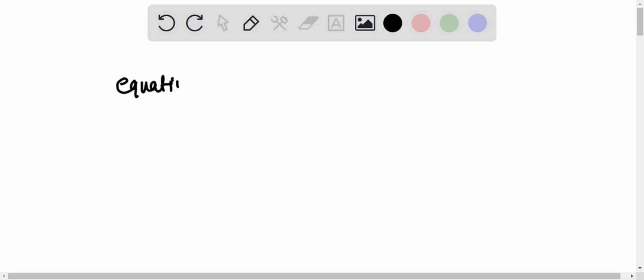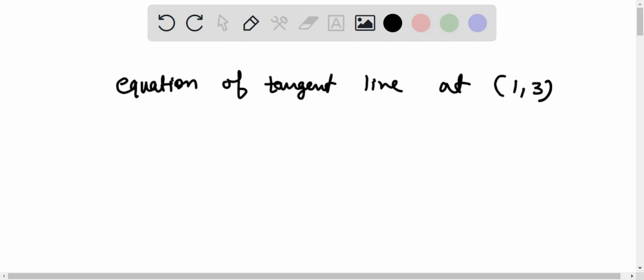Equation of tangent line at (1, 3) on the graph of the equation xy plus y squared equals 12.